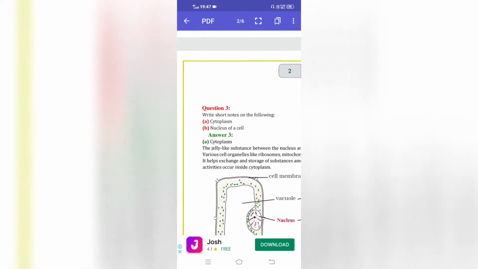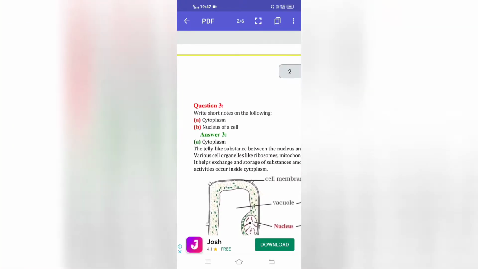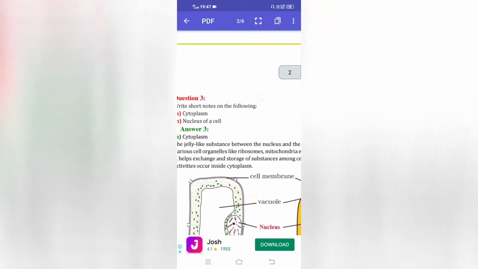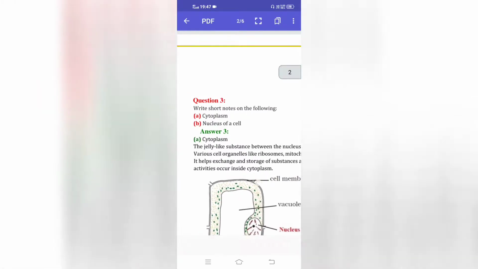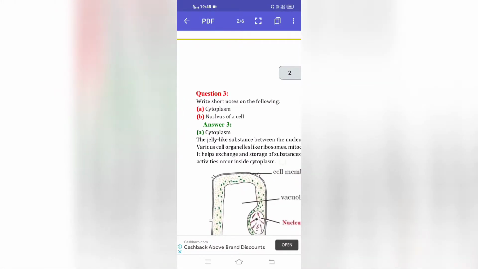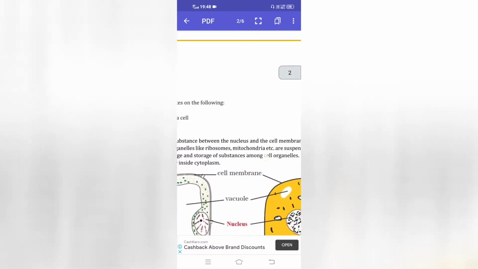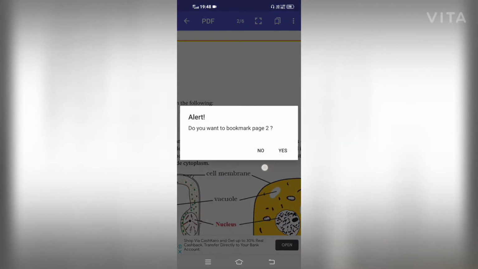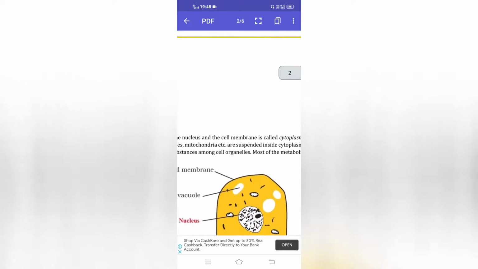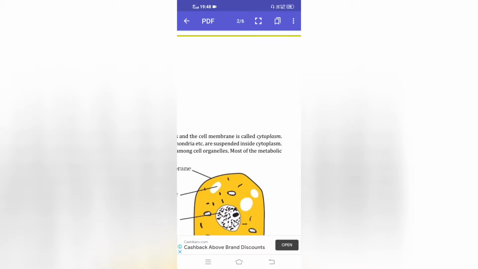Next question. Write short notes on the following. Cytoplasm, nucleus of cells. Cytoplasm: the jelly-like substance between the nucleus and the cell membrane is called cytoplasm.